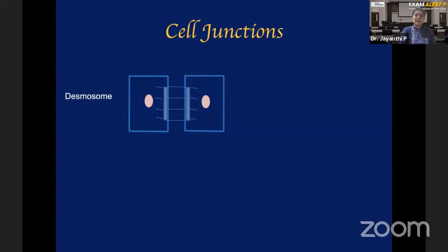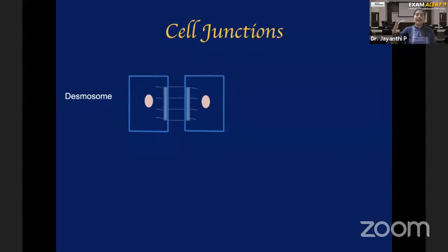This is the adjacent epithelial cell, and this is the nucleus of that cell. These two adjacent epithelial cells are always interconnected with each other. That interconnecting junction is called desmosomes. That applies to all epithelial cells. It is a unique feature of any epithelial cell that two adjacent cells will always be attached to each other, and that attachment is by a process called desmosomes.